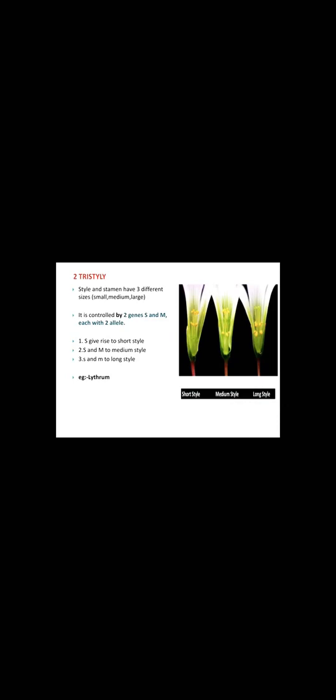Second is tristyly. Here also, the name indicates that style and stamen have three different sizes. They may be small, medium and large, as shown in the diagram. It is also controlled by two genes, S and M, each with two alleles. Example: Lythrum.